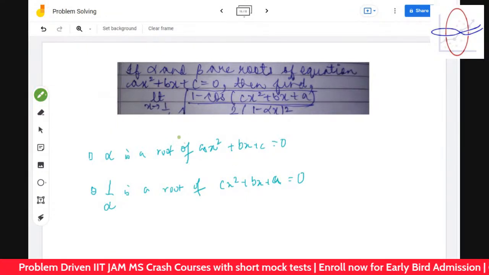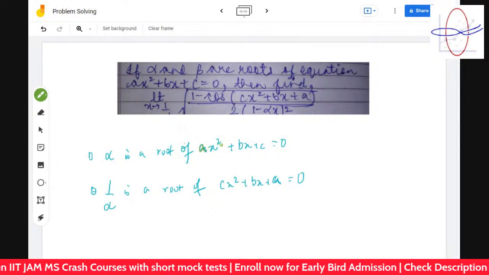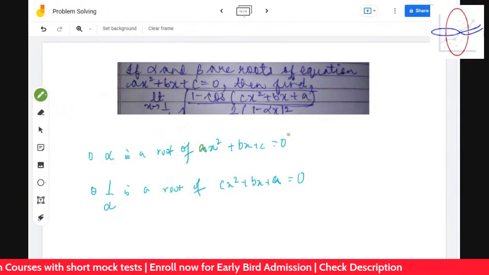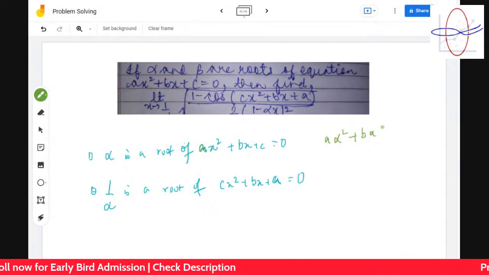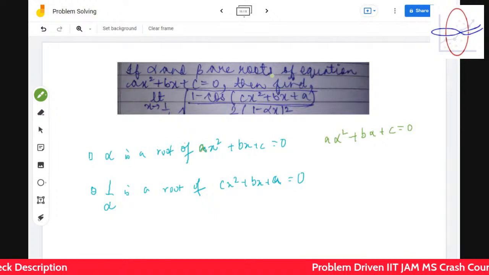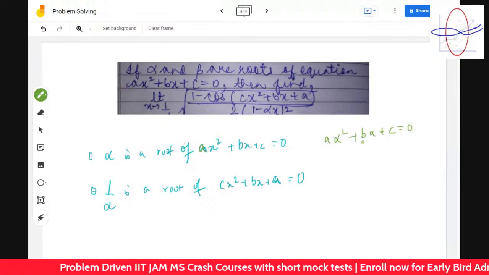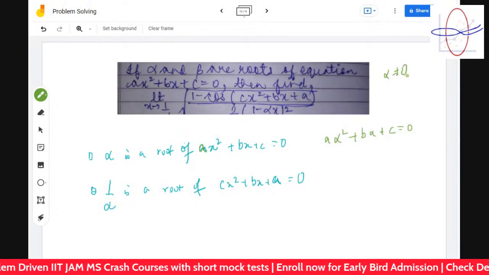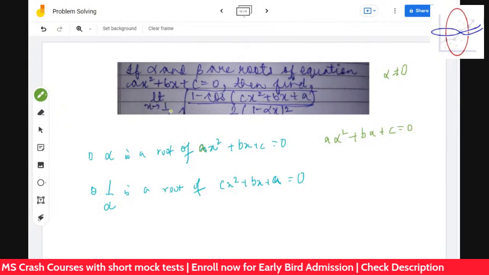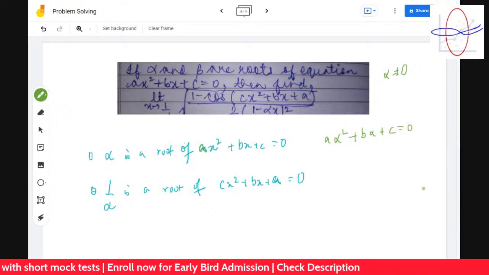Why? It's very easy to understand. Alpha is the root of this, so it means a alpha square plus b alpha plus c is equal to 0. Now, let's assume alpha is not equal to 0. And also, if alpha is equal to 0, this is not defined. So alpha is of course not equal to 0.